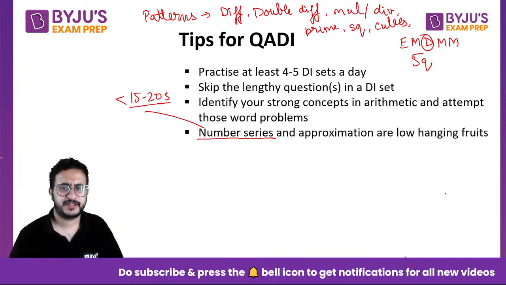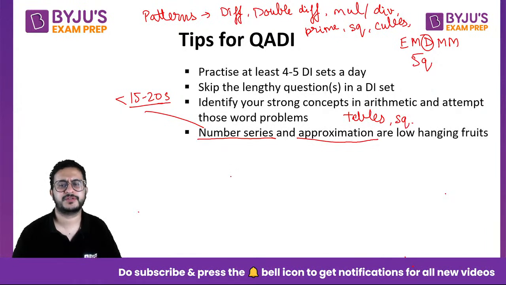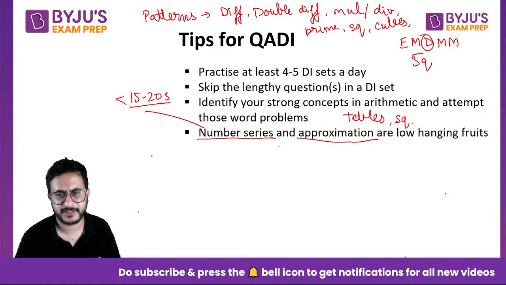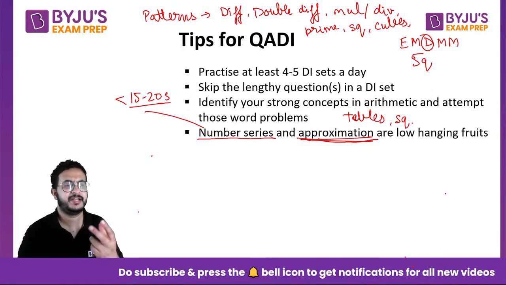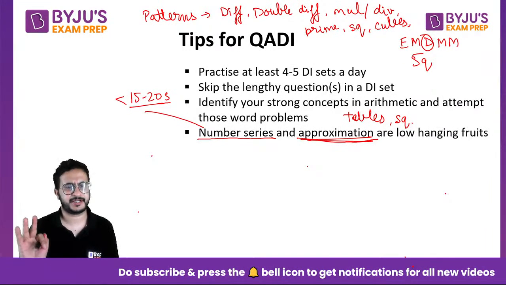Then approximation is also a simple thing. Just practice certain calculation based stuff, and you should know certain things like tables and squares, which is helpful in approximation. Sometimes they might ask you the square root of certain numbers, or to multiply or divide certain numbers. If you know these things, that helps you in approximation. You will find plenty of these questions in bank exam papers, because these are the pattern of Maharashtra CET. The 3 sections apart from abstract reasoning are very much similar to bank exam papers.